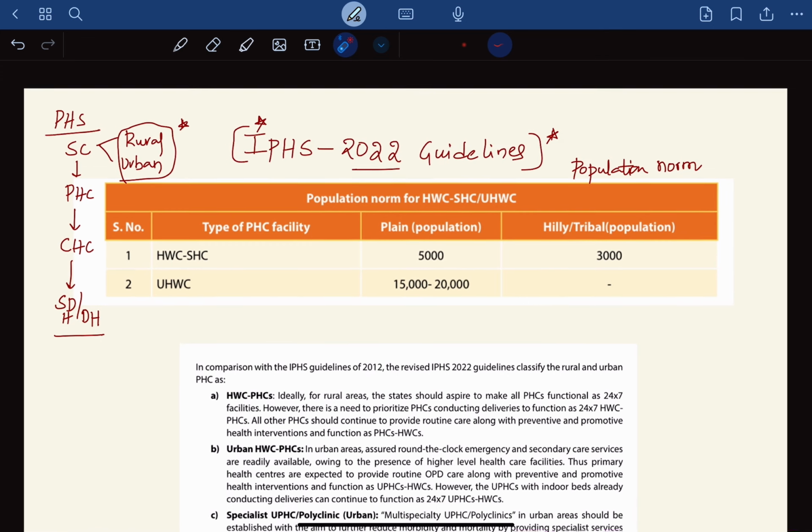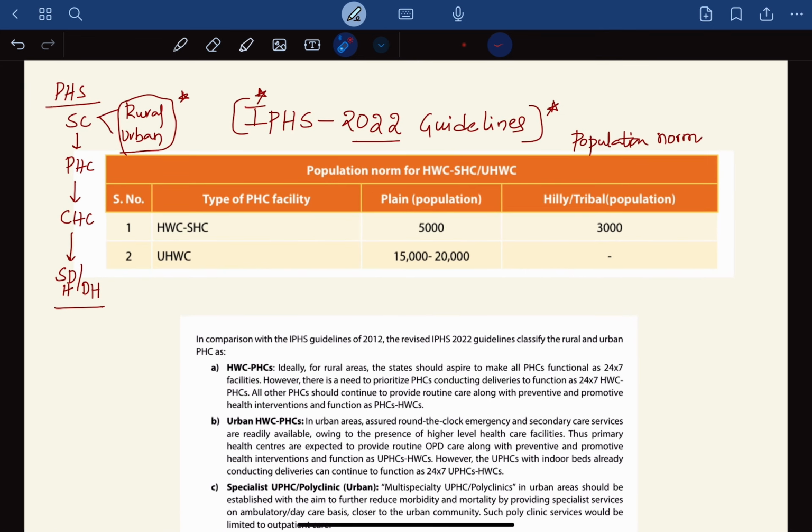One more major change happened in 2018, after the National Health Policy 2017 was released: we have Ayushman Bharat.